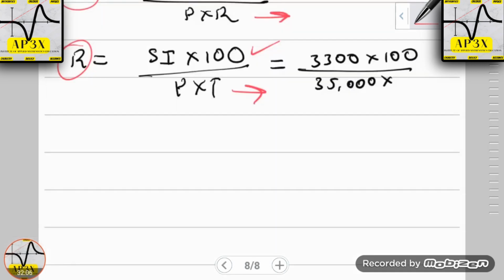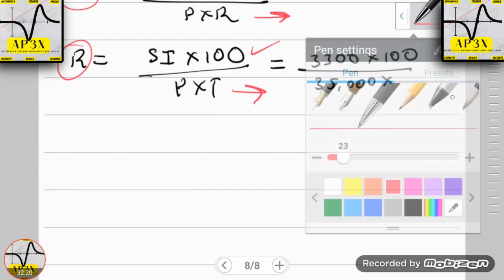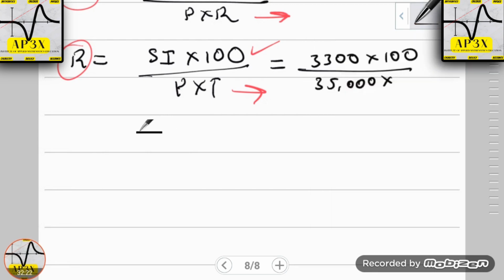Our values here are in fact that the simple interest is 3,300, multiplied by 100, and then this is divided by the principal, which we said earlier was 35,000, multiplied by the time, which is going to be 27 months. Now remember that for simple interest, the time must be in years. So the easiest way to convert this to years is to simply divide by the amount of months that make a year. When you type this on the calculator, you'll find that the answer is 2.25.